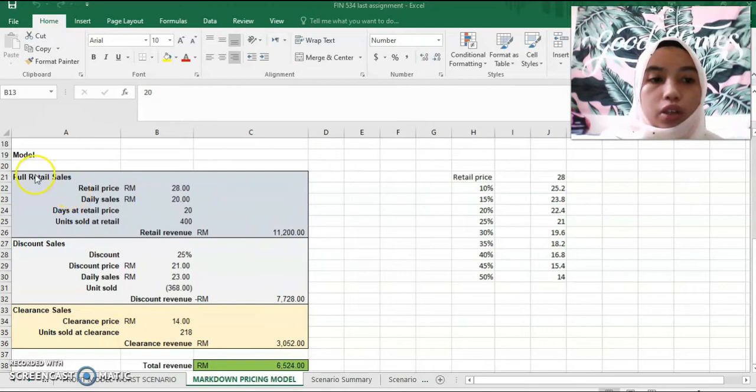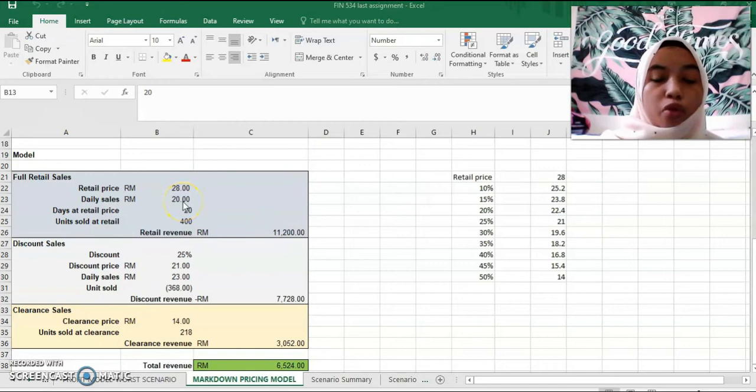As for the full retail sales, the retail price is the same as the assumption and the data above. The daily sales is 20, also the same as the data above. The days at retail price is 20 days.